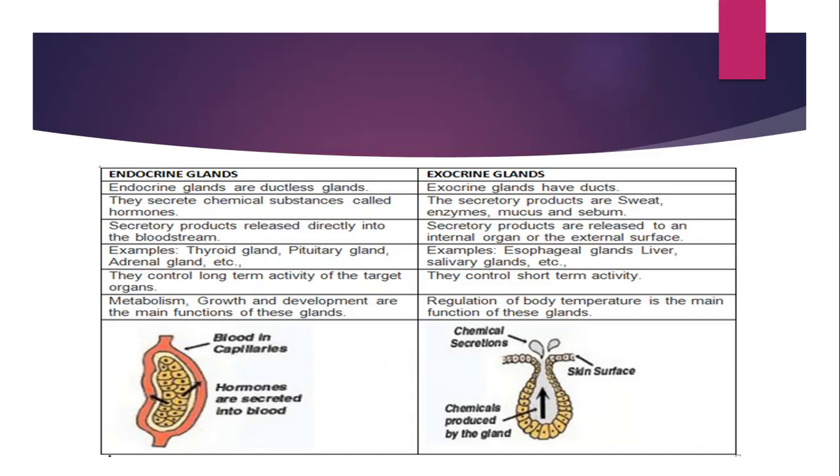Eventually, what do these substances do when they reach the target organs? Endocrine glands basically affect your metabolism, growth and development. These are the key functions. However, exocrine glands, with the help of sweat, sebum, mucus, and all of that, regulate your body temperature, which is the main function of these glands.